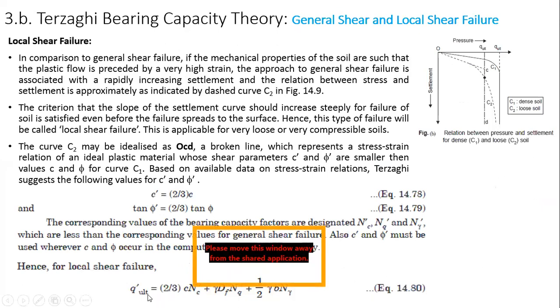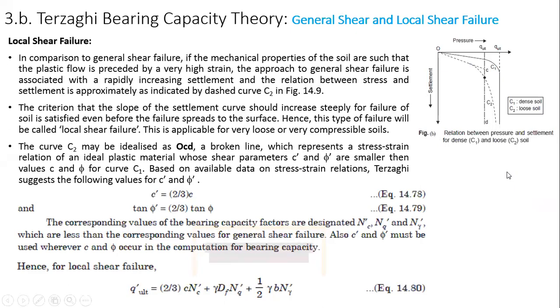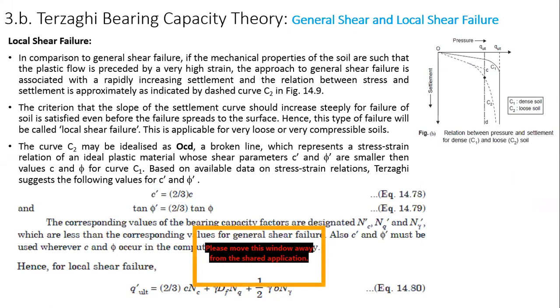So q_ult dash equal to 2 by 3 c Nc dash plus gamma Df Nq dash plus 0.5 gamma B N gamma dash. And Nc dash, Nq dash and N gamma dash you can obtain using the values of c dash and phi dash.